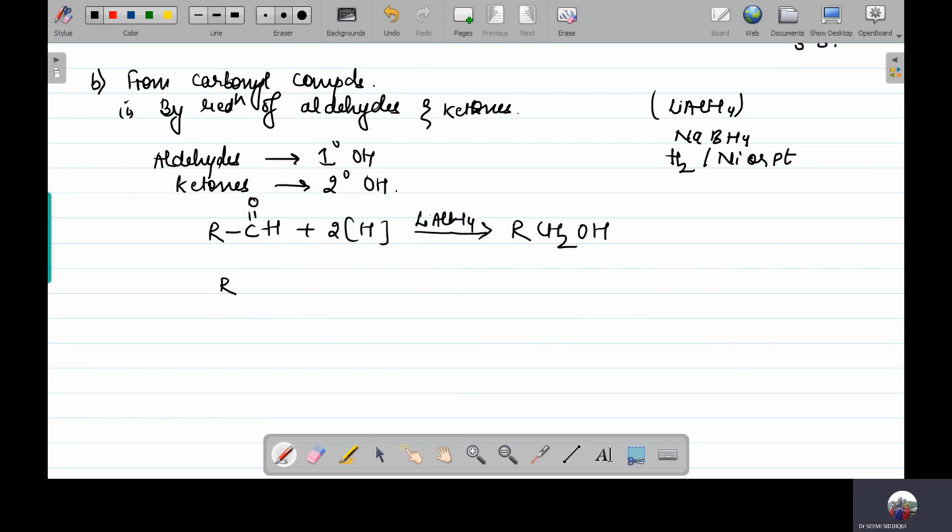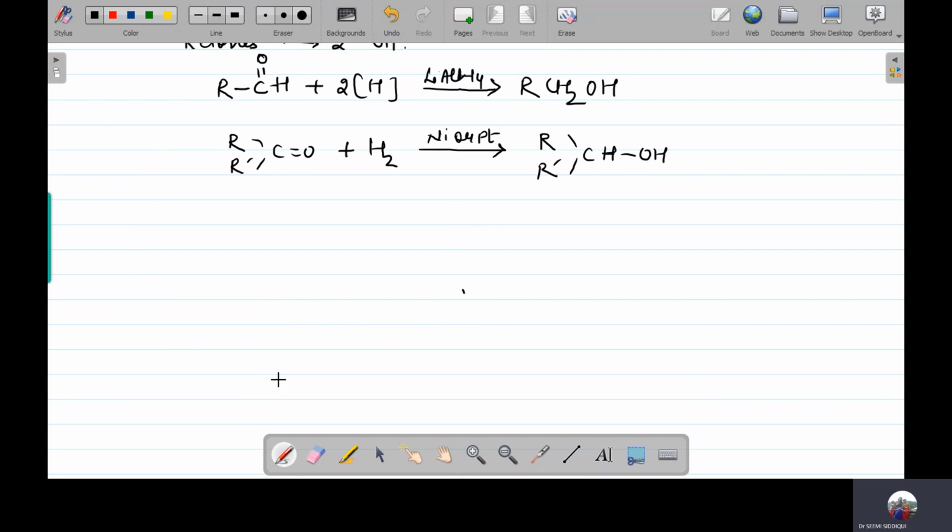I have taken a ketone, an unsymmetrical ketone. It is undergoing a reduction. Again, you can take any of the reducing agents. It is going to give you a secondary alcohol. Second, by reduction of carboxylic acid.